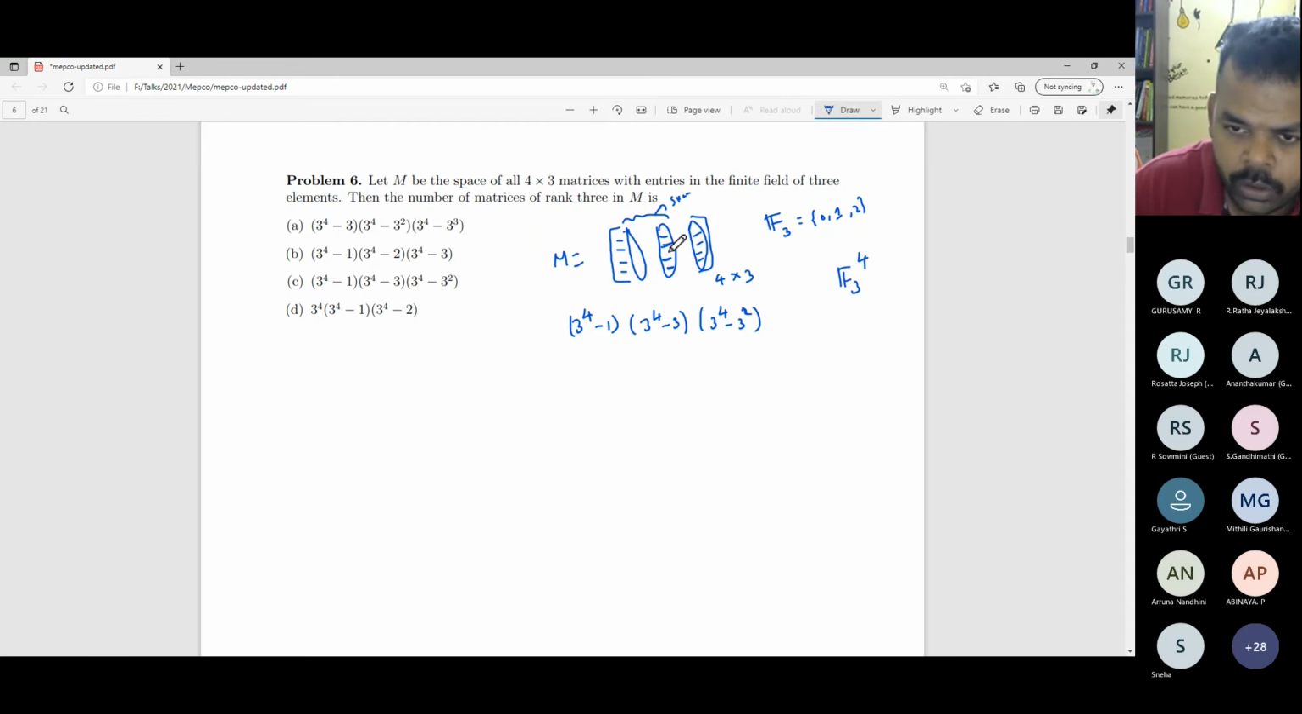Dimension 2, sir. Dimension will be 2. Yeah, dimension will be 2 and the number of elements is 3 square. Yeah, you're right. Okay, dimension is 2 and the number of elements is 3 square. So we have to remove these 3 square elements. Okay, that's all. That will give you this answer.